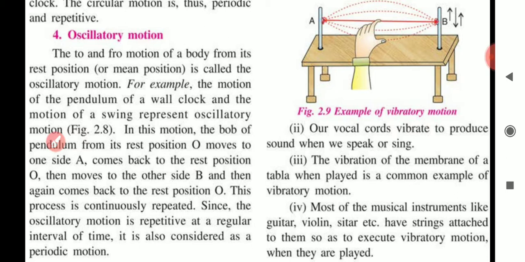In your physics book, we have already started chapter 2 and we were discussing the various types of motion. We have discussed three types of motion in the last session. Today, the fourth type of motion, oscillatory motion, we have to start. Okay, come to the topic.